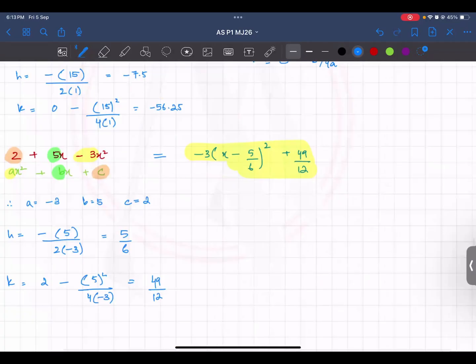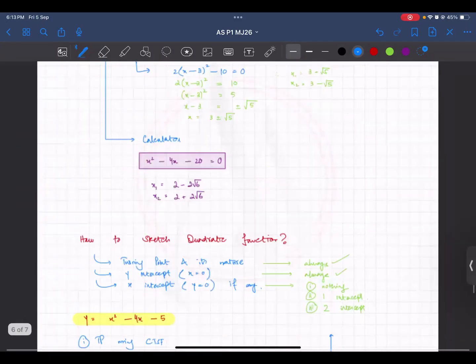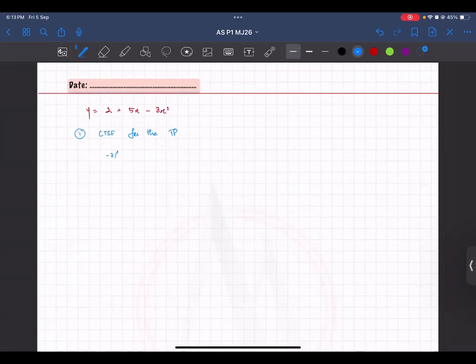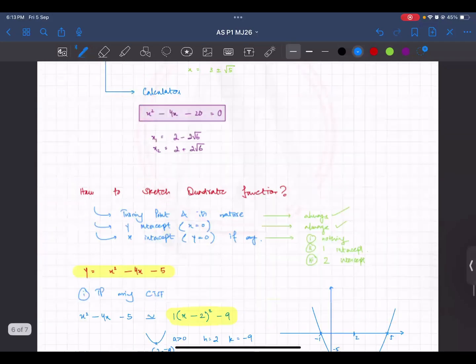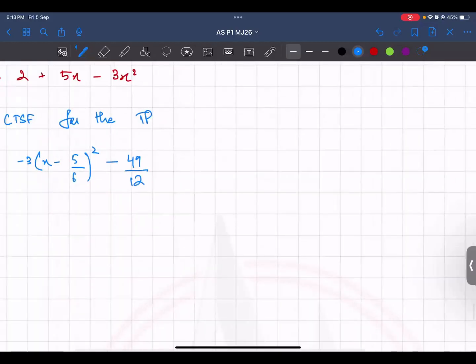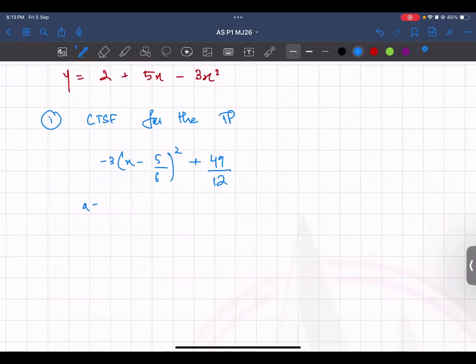Here, -3, x - 5/6 whole squared, + 49/12. If we compare this, you have your a as -3, and your h comma k is positive 5/6 because it is negative over here. You change the sign, and then this is 49/12.